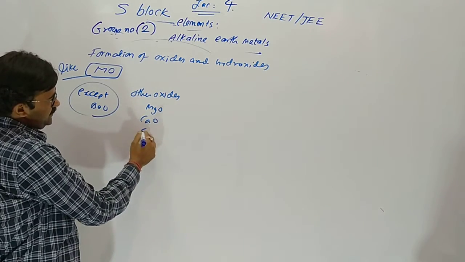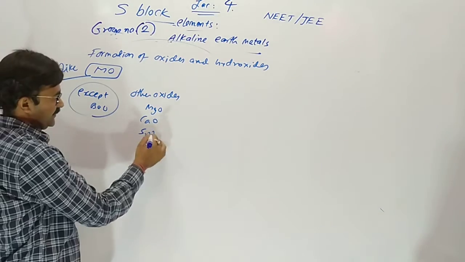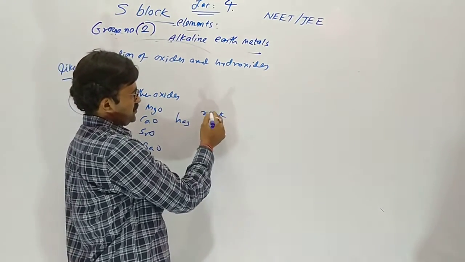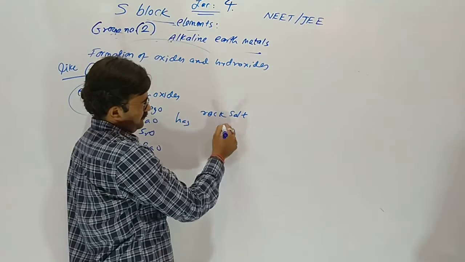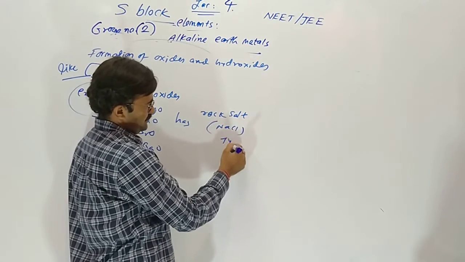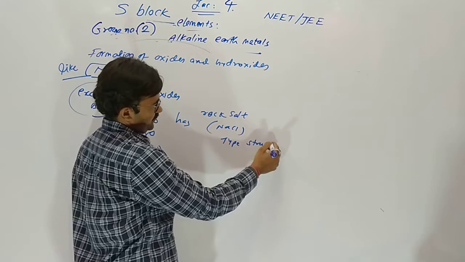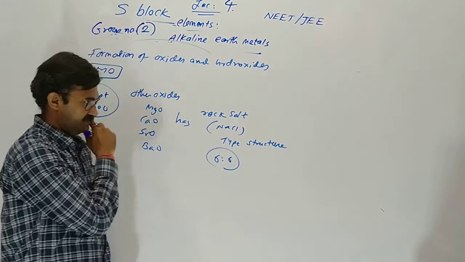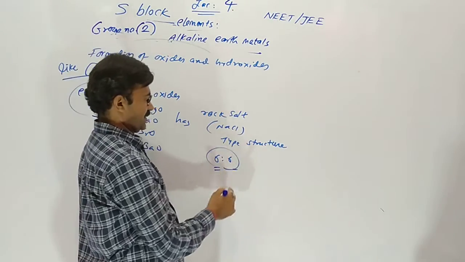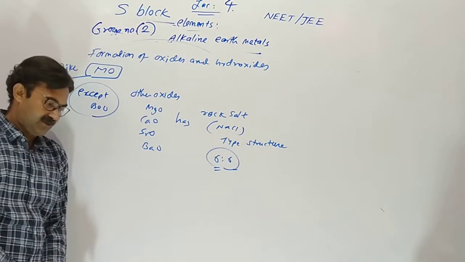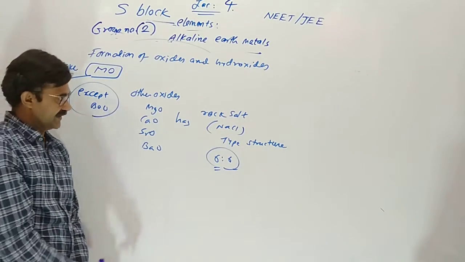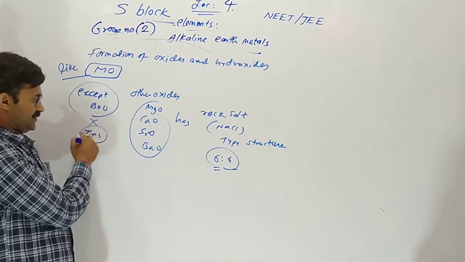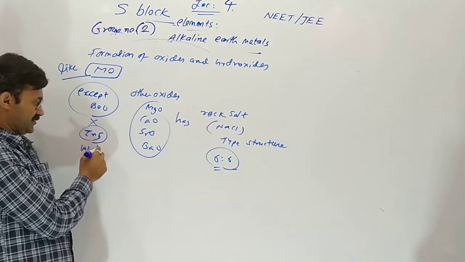magnesium, calcium, strontium and barium oxides, have a rock salt means NaCl type structure, means 6:6. One Na+ ion is surrounded by 6 chloride ions and one chloride surrounded by 6, like this, not in beryllium oxide, which has a Wurtzite structure.